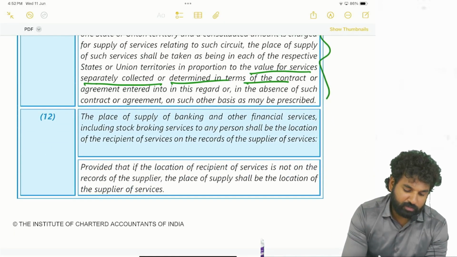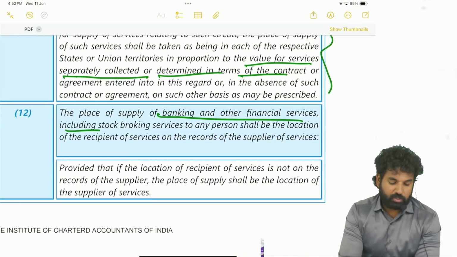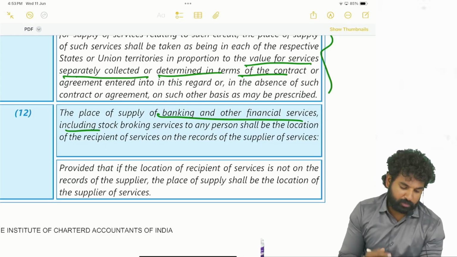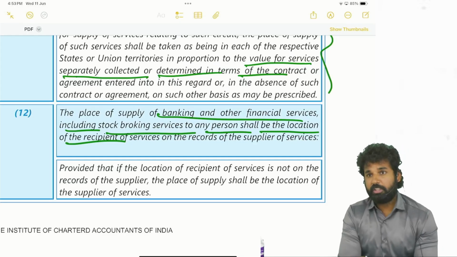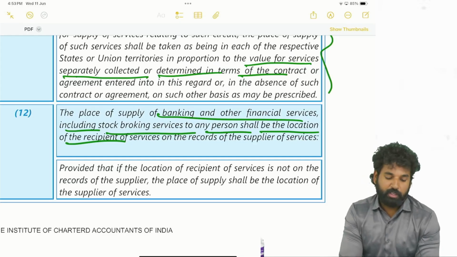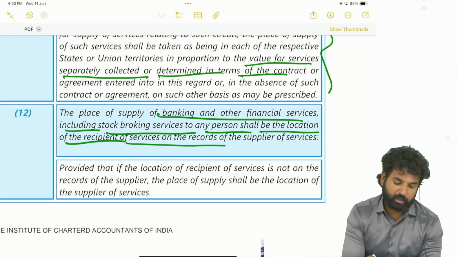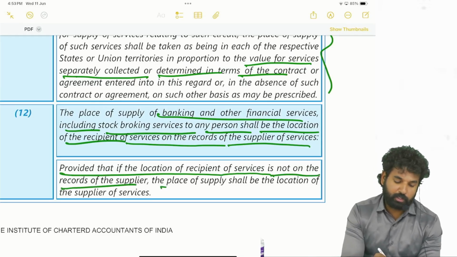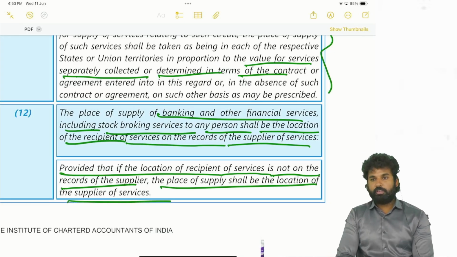Okay, next, in case of banking and other financial services, whenever a banker is giving services to a customer, including stock broking services to any person, the place of supply shall be the location of the recipient if the address of the recipient is there in the records of the banker. Okay, address of the recipient of the service on the records of the supplier of service. Provided that if the location of the recipient of service is not in the records of the supplier, then the place of supply shall be the location of the supplier of the service.